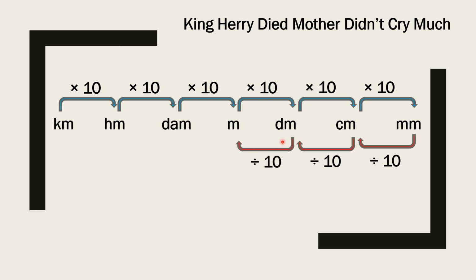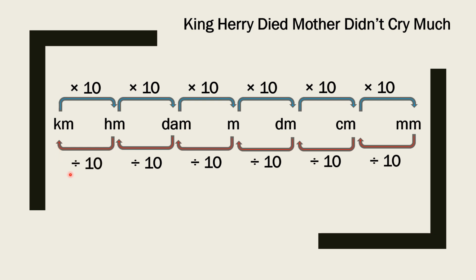Decimeter to meter, again divide by 10. Meter to decameter, divide by 10. And decameter to hectometer, divide by 10. And when you need to convert hectometer into kilometer, again you need to divide by 10. By this, you can make so many other conversions also.